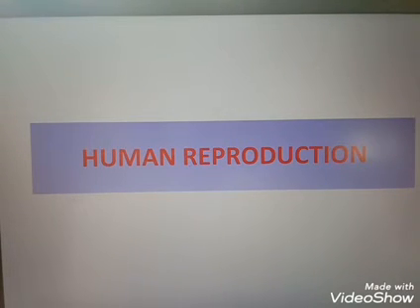The urethra originates from the urinary bladder and extends through the penis to its external opening called the urethral meatus.